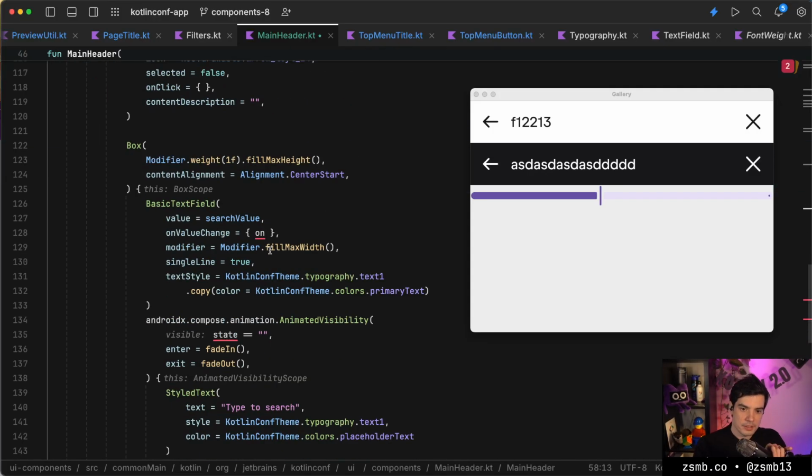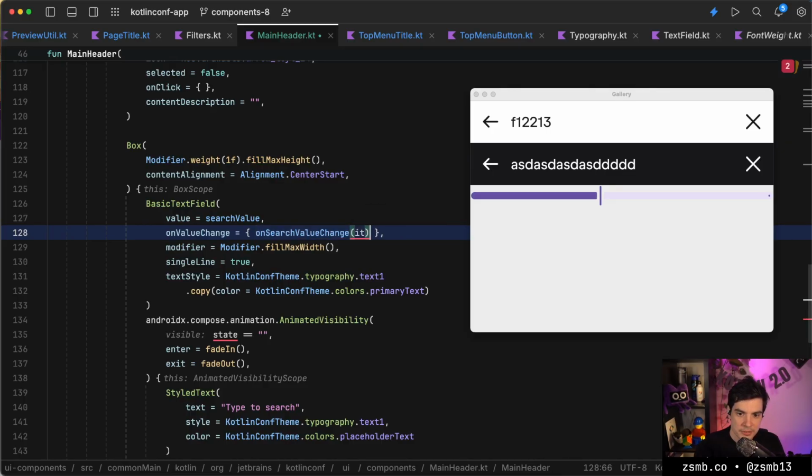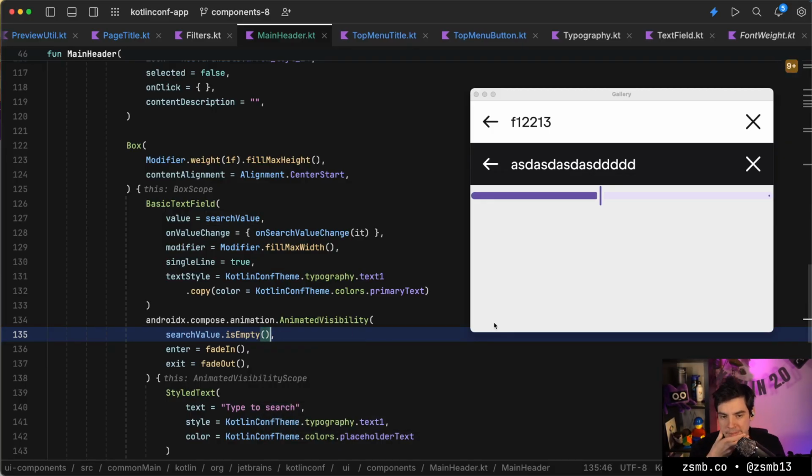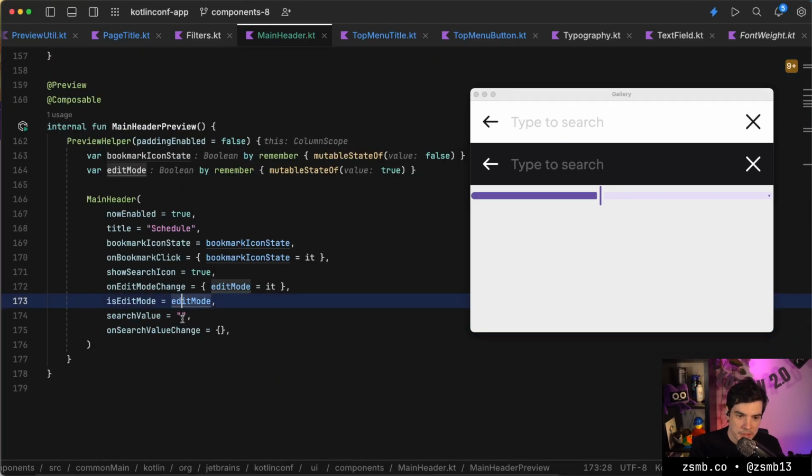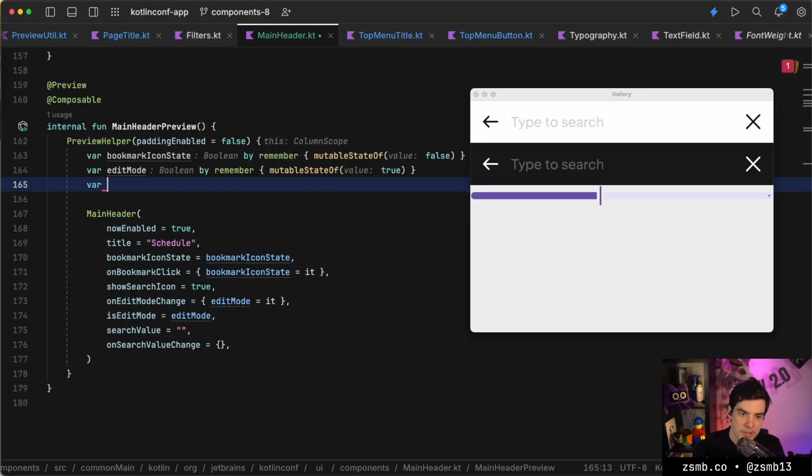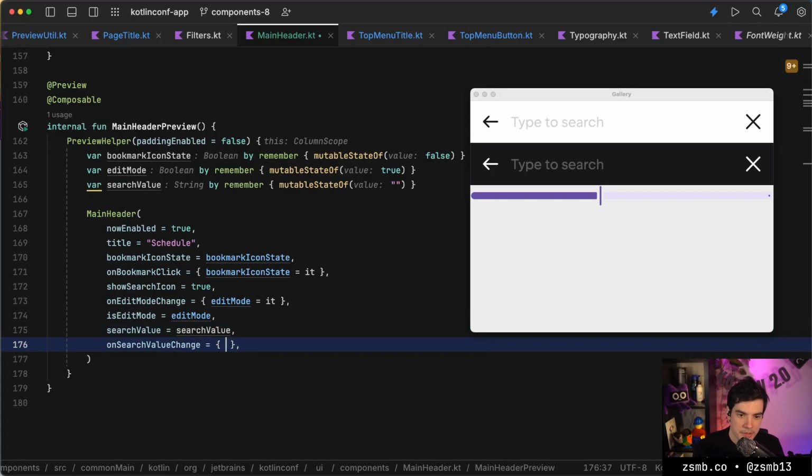That works. Again, the signature of this function is all over the place. Please ignore it for now. We're gonna clean this up. And then animated visibility is based on just whether the search value is empty. And that reloads. We lose the state, but that's okay for now. And I can't type anymore because we have this hard-coded. So search value can be an empty string like this. We can pass it as a parameter, and when it changes, we just update the search value.